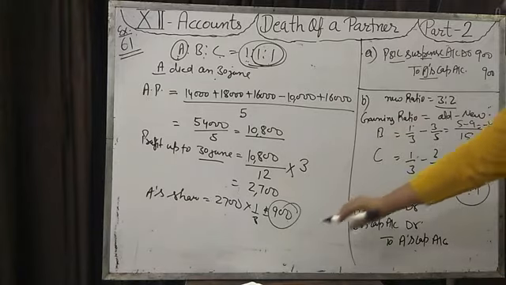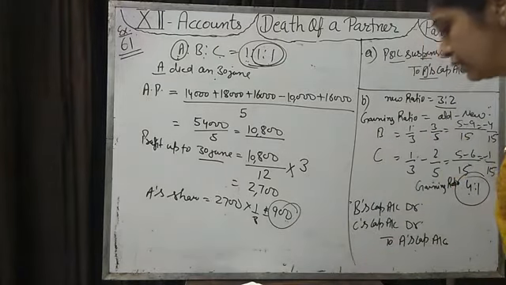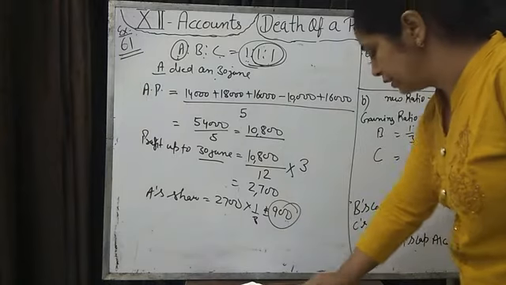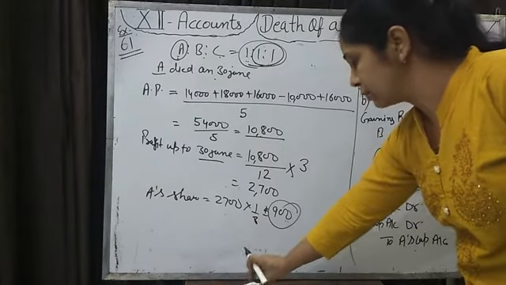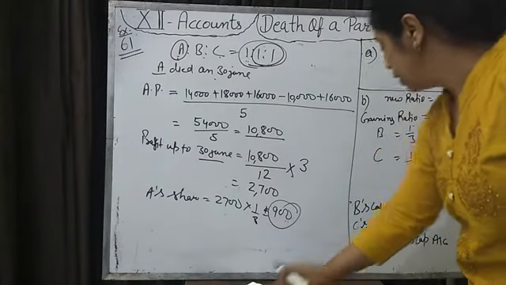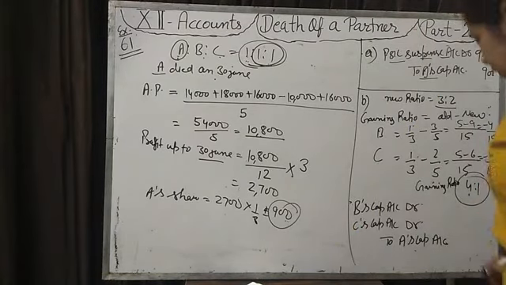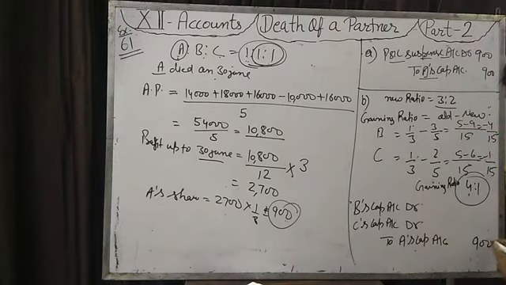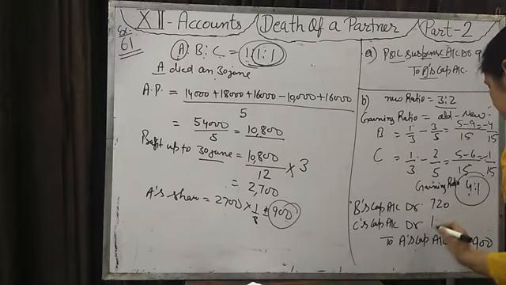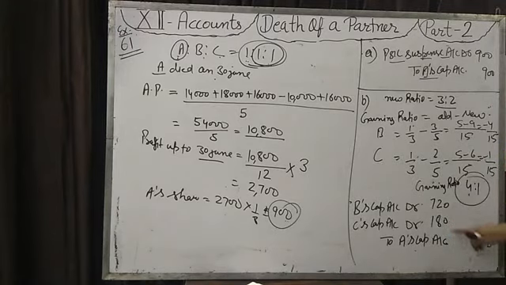How much money do we have to give to A? That is 900. We have to give only 900, not more, but we will give it in the ratio 4:1 by B and C's capital accounts. Then divide the 900 in 4:1 ratio. It will come 720 and 180. Dividing by 5 it will be 180, and 180 multiplied by 4 is 720.